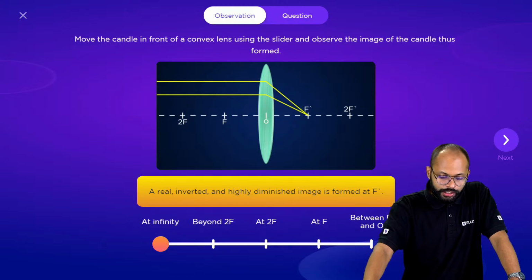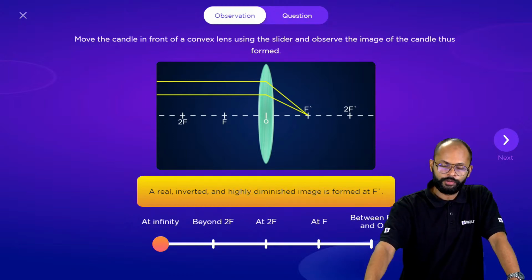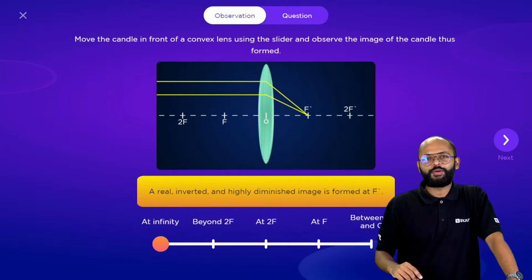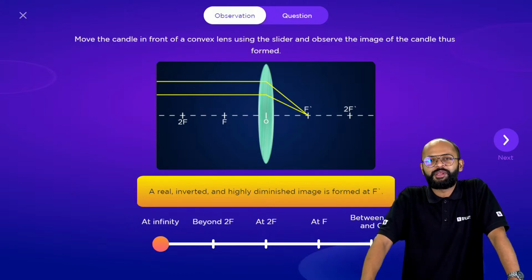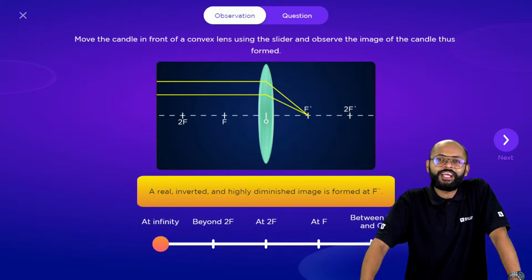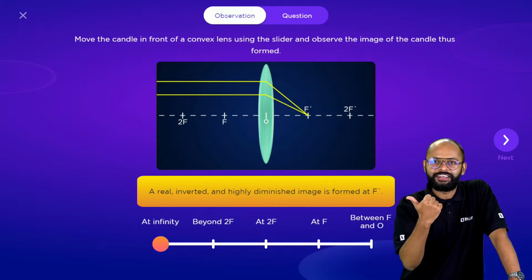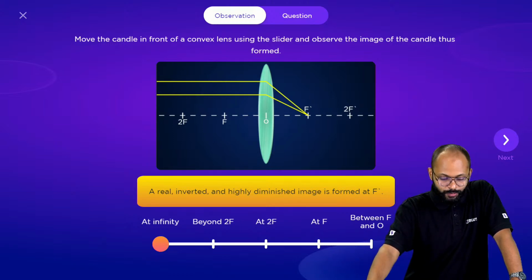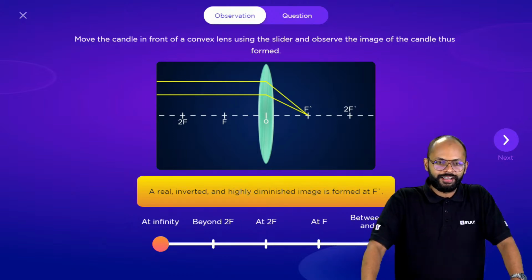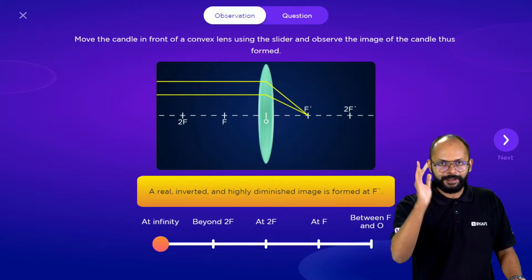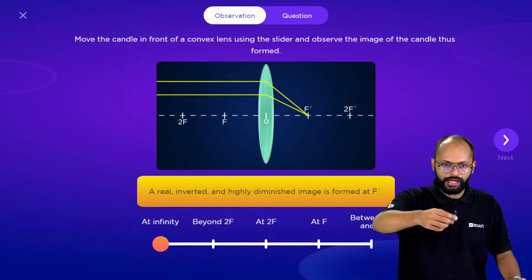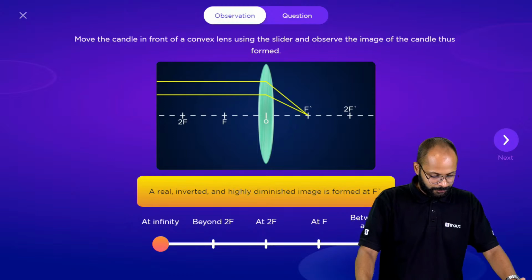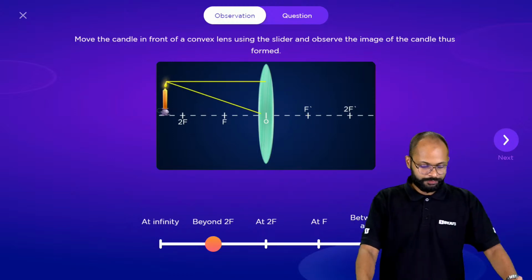A real, inverted and highly diminished image is formed. Acha, what used to happen in concave mirror? When the object was at infinity, what did we get? We used to get a highly diminished, real and inverted image. What did we get here? Real, inverted and highly diminished image. Got it? Do you remember how to relate? Okay? Let's see next one. Beyond 2F.